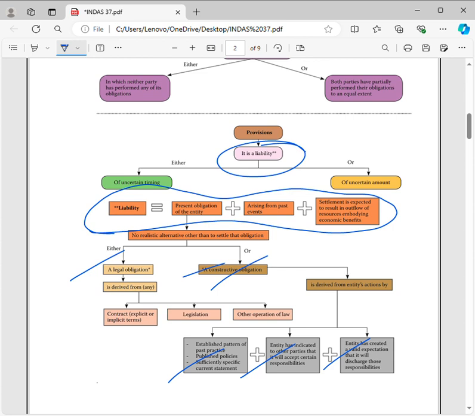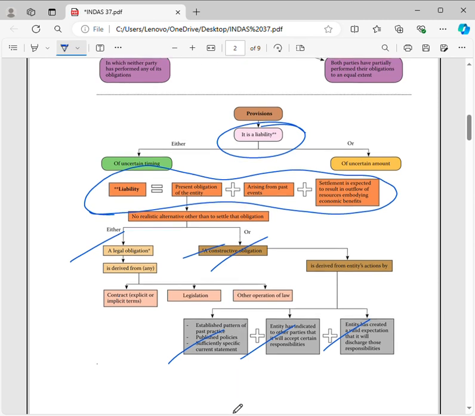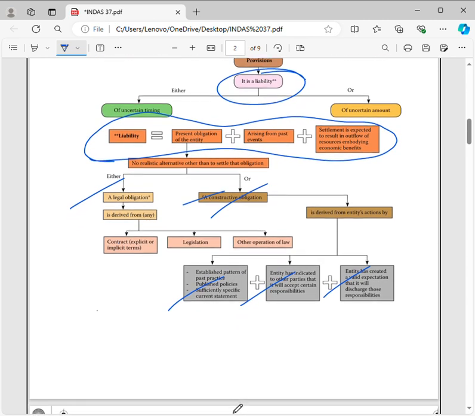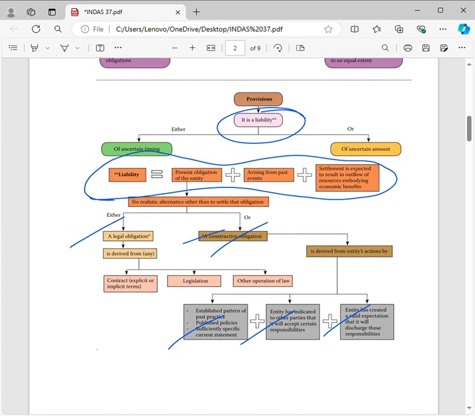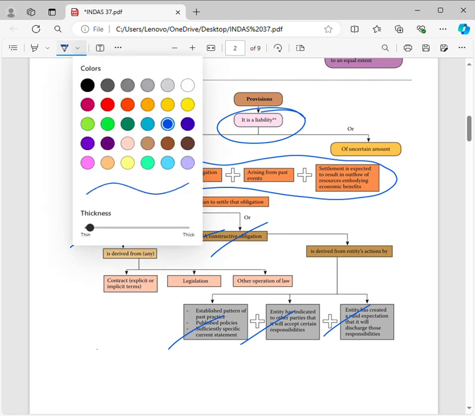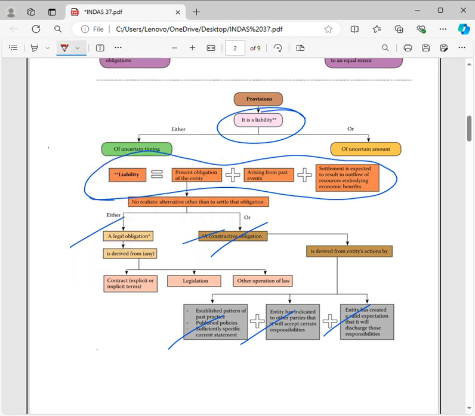This is an obligation, and the settlement of the obligation will result in an outflow of resources. Now you need to settle this transaction, the legal obligation or constructive obligation, whatever obligation you have. For solving it you need an outflow of some resources. This is liability. So finally, liability is a present obligation arising from past events. It can be a legal or constructive obligation, and the settlement of the obligation will result in an outflow of resources.